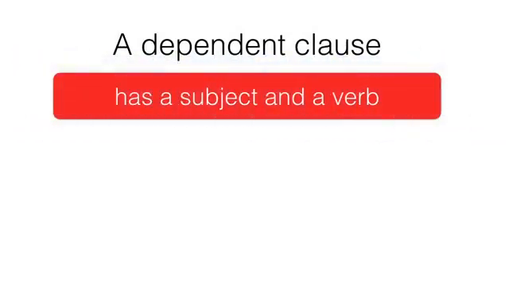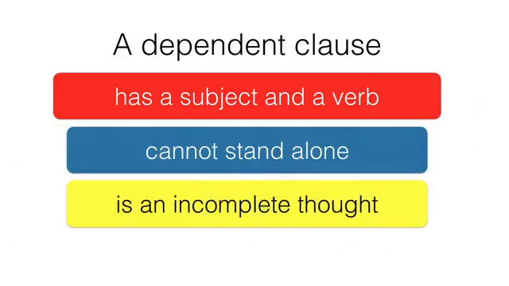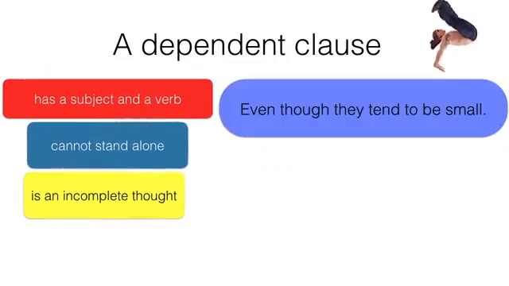A dependent clause, like an independent clause, has a subject and a verb. However, unlike an independent clause, it cannot stand alone and is an incomplete thought. For example, what if I told you, even though they tend to be small?